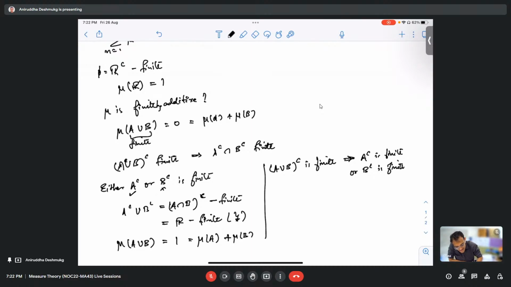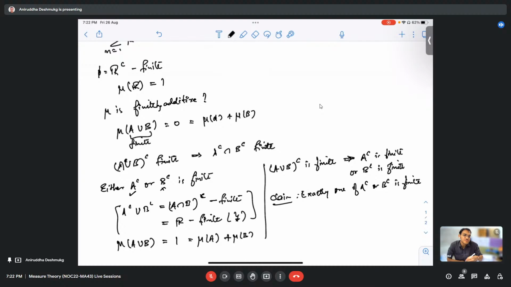Now, since one of them is finite, I am also proving the claim that exactly one of them is finite. That means they cannot be finite together. And why is that true? Due to this calculation: if both of them are finite, then their union is finite. The union of A complement and B complement is the complement of their intersection. But the intersection is empty, so we are claiming that R is finite, which is not possible. So therefore, exactly one of A complement or B complement is finite.